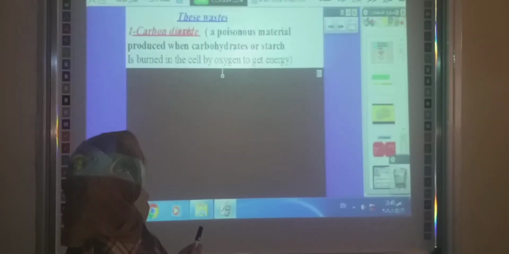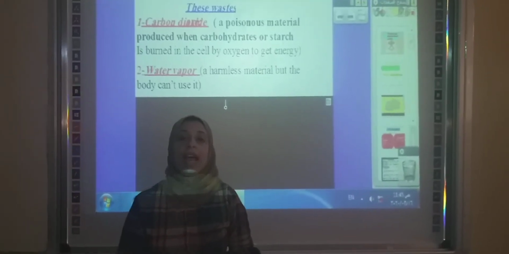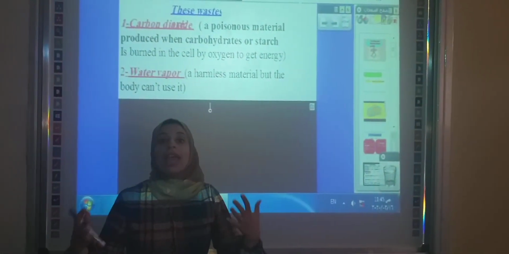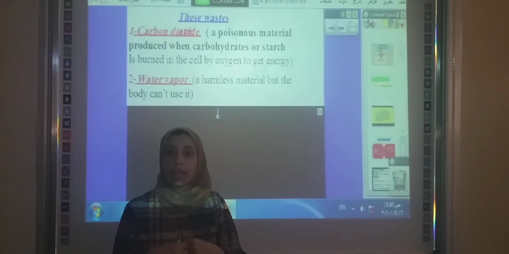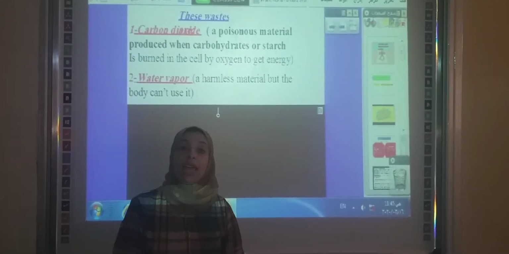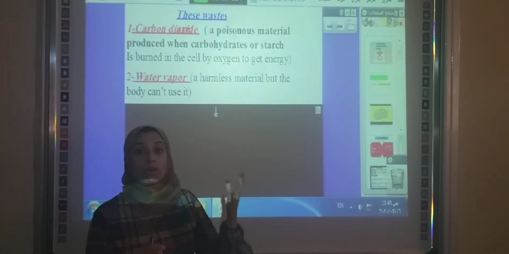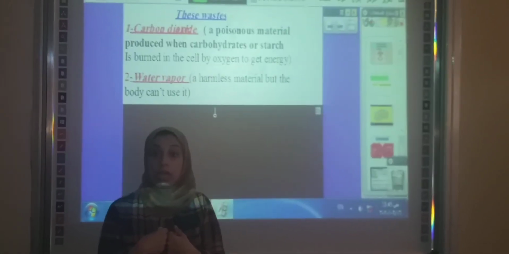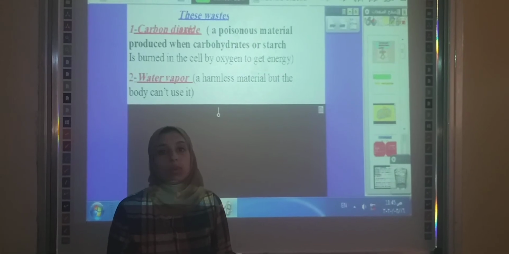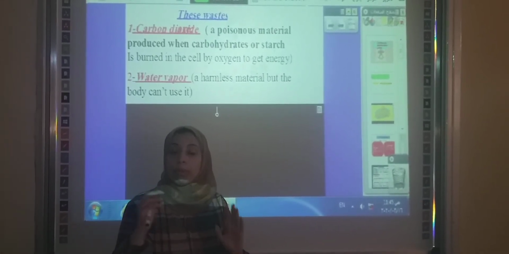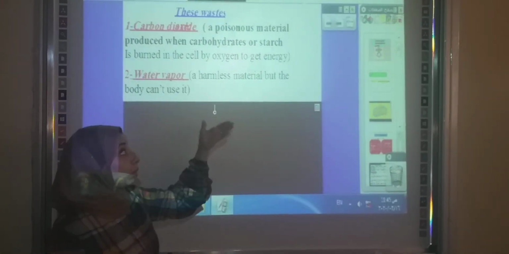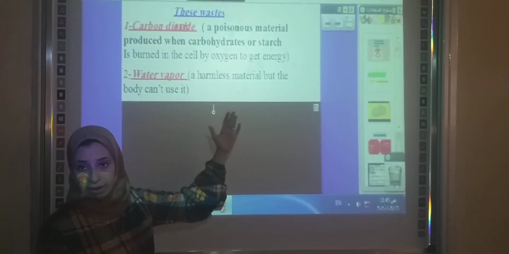Number 2, water vapor. In the inhalation process, we inhale all the gases in the atmosphere or in the air. The air contains water vapor, so the water vapor enters our bodies. But our body doesn't need the water vapor, so the body gets rid of it outside the body. The water vapor is a harmless material.